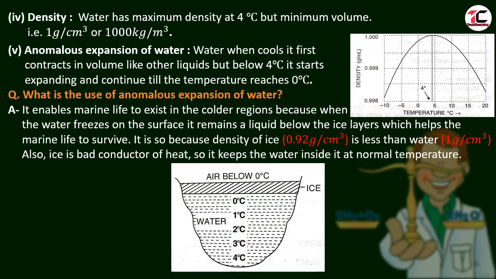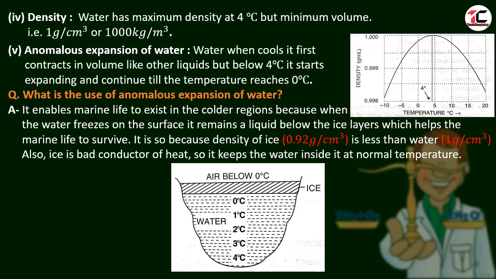Let us see in the diagram. Here 0 degrees Celsius, 1 degree, 4 degrees Celsius. At 4 degrees Celsius it has the maximum density but minimum volume. It has minimum volume at 4 degrees Celsius. At 3 we can find it has more volume. At 2 more volume. At 0 degrees Celsius we can see it has the maximum volume.